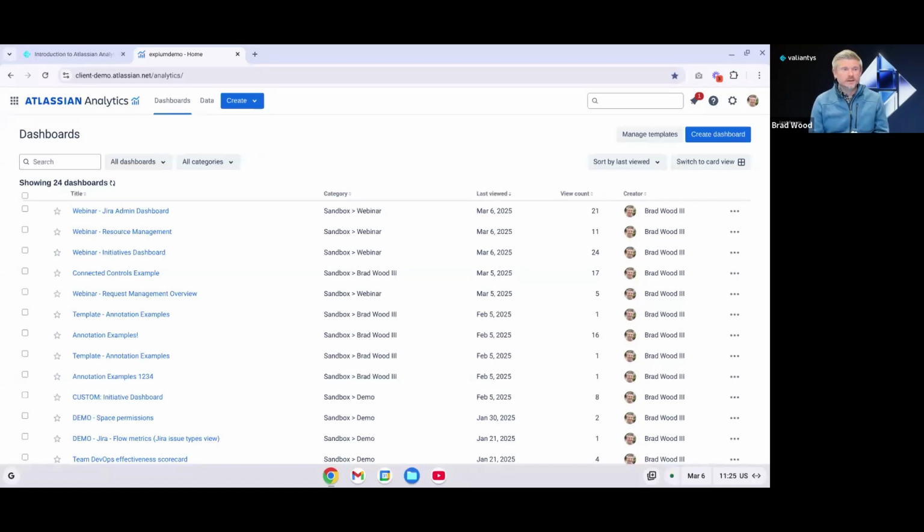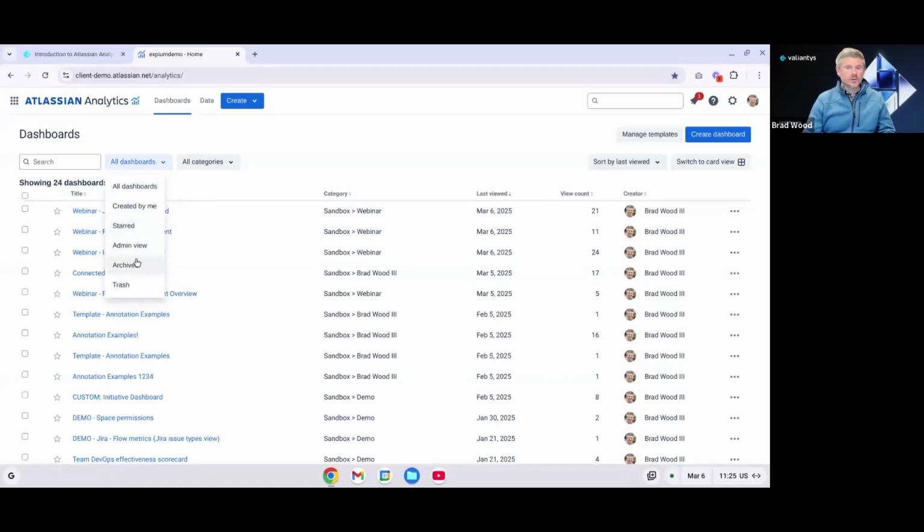So here we are in the dashboard section, and I'll just walk through the UI here quickly. We have a search bar here to quickly search for the dashboard you might need to locate. We have some filtering options here. So if I click all dashboards, I could filter just on those that were created by me. I can star dashboards. We really like this feature. You would just click the star icon next to any of your dashboards to star them, and then it's basically a custom filter for you.